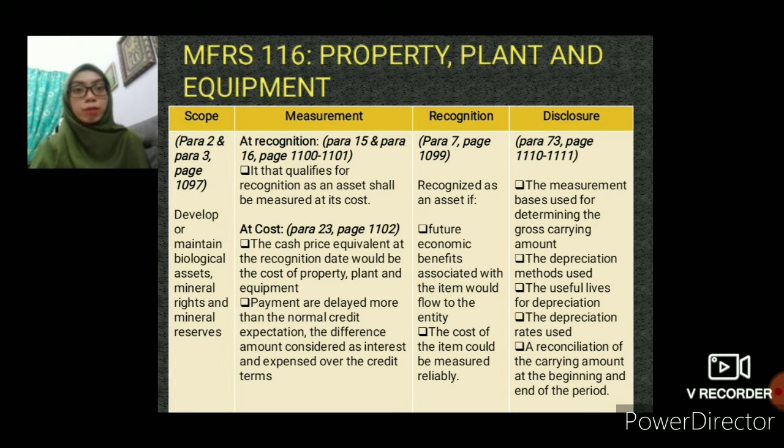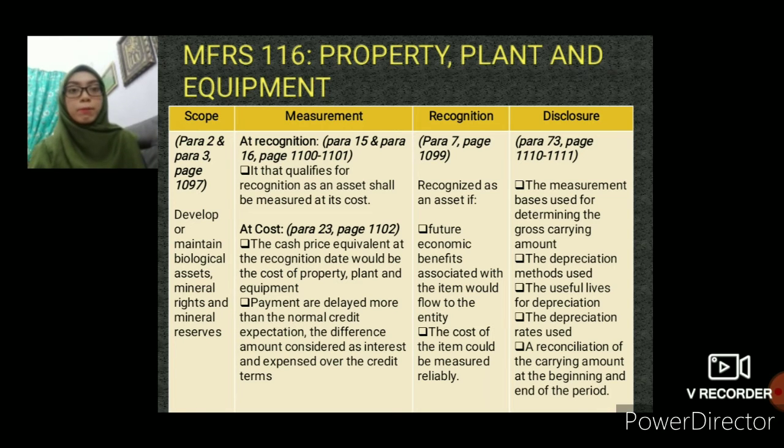The second one is measurement for MFRS 116. There are two types of measurement for MFRS 116. The first one is measurement at recognition that we refer to para 15 and para 16, page 1100 until 1101. Property, plant and equipment that qualify for recognition as an asset shall be measured at its cost. The cost includes its purchase price, cost to bring the asset to the location and condition needed for use in operating, and the dismantlement cost of that property.